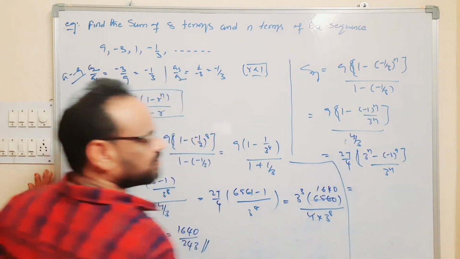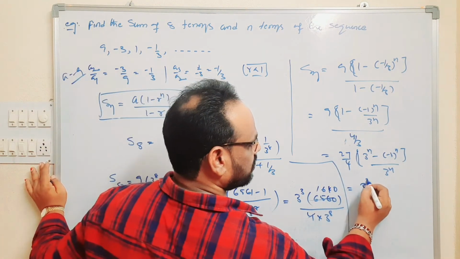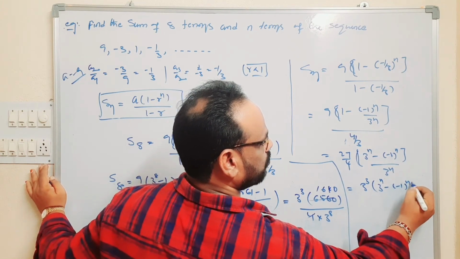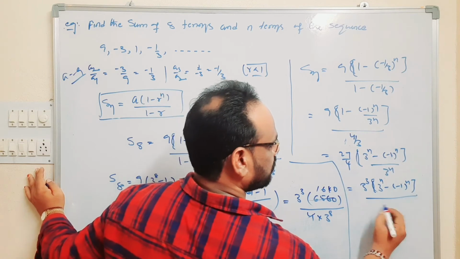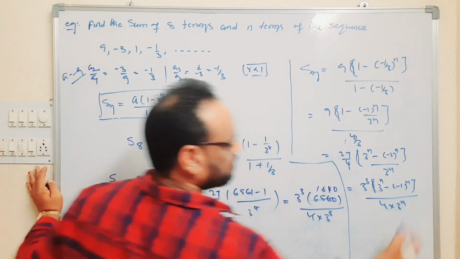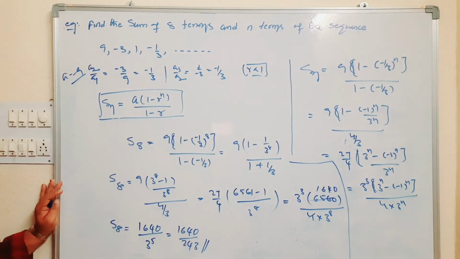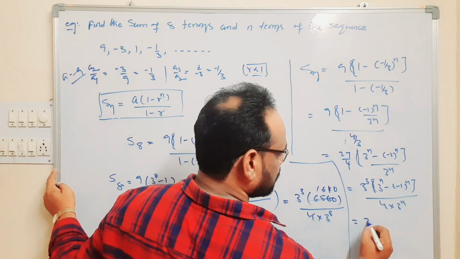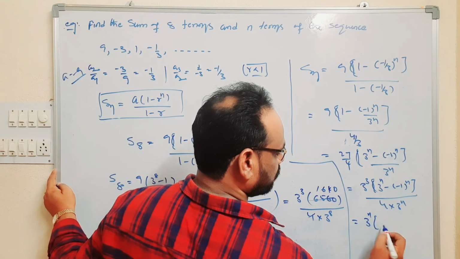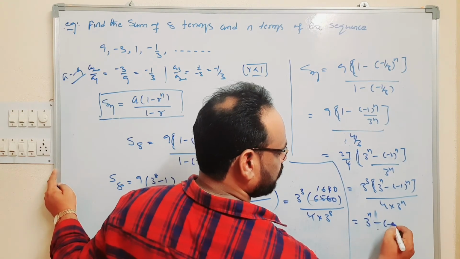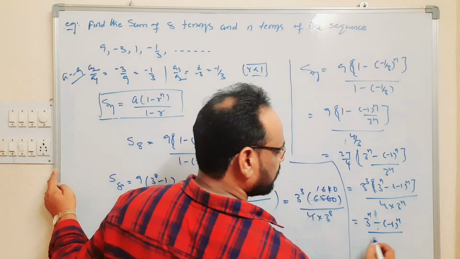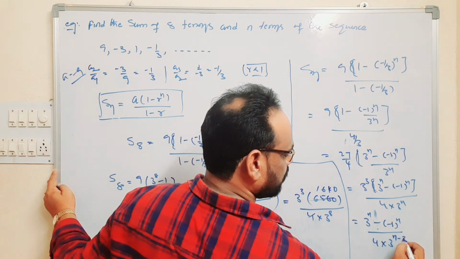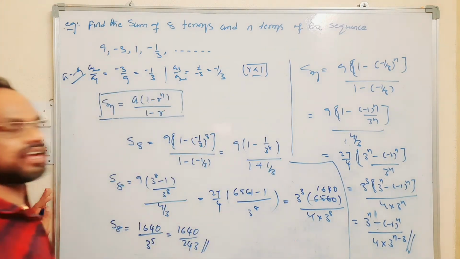27 can be written as 3 power 3 into 3 power n minus of minus 1 whole power n by 4 into 3 power n. A power m by a power n is equal to a power m minus n. So this can be written as 3 power n into 3 power n minus of minus 1 whole power n by 4 into, this can be written as 3 power n minus 3 power n minus 3.